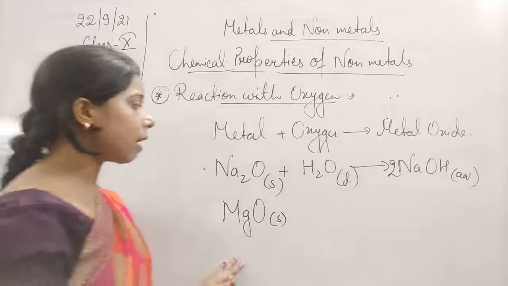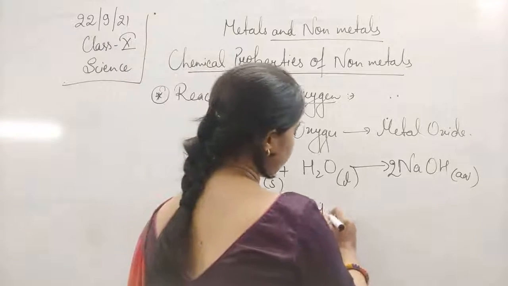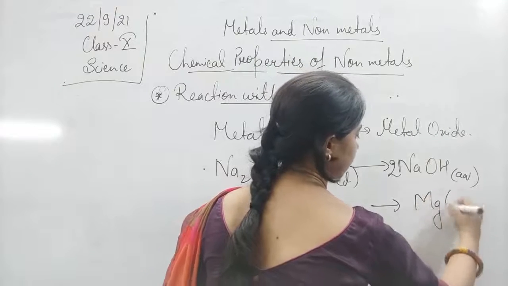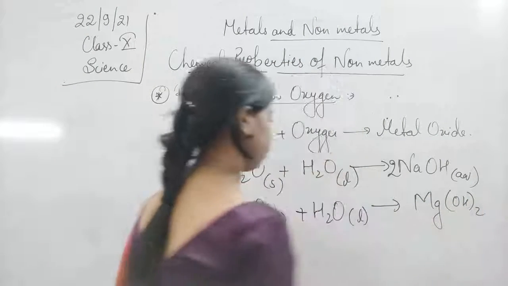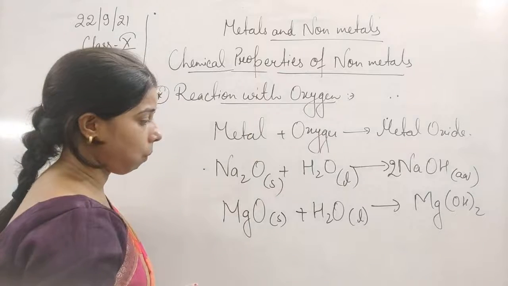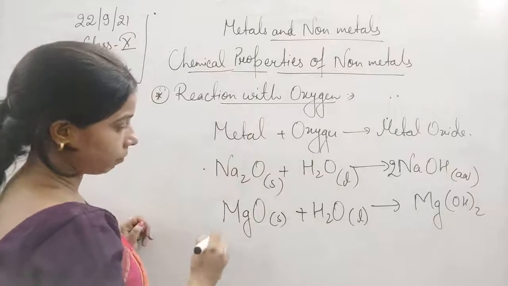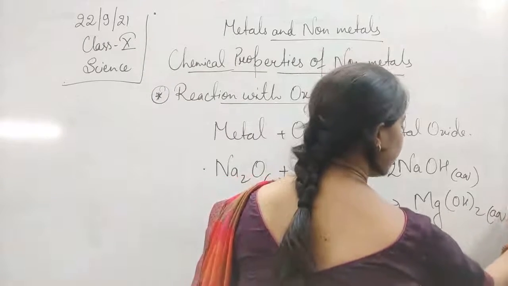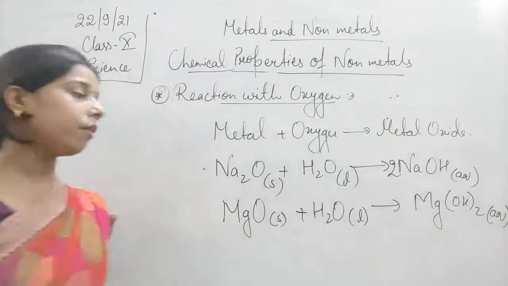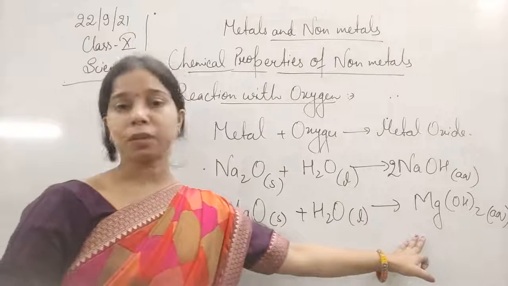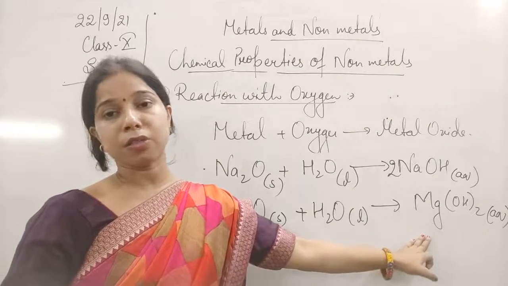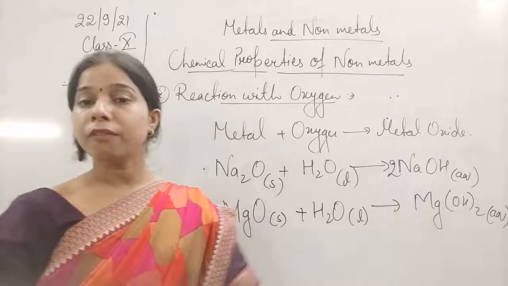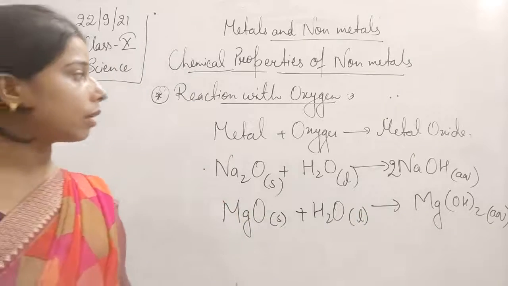When we make this magnesium oxide react with water, magnesium hydroxide is formed. Again when we do the litmus test, the magnesium hydroxide turns the red litmus paper to blue, which proves that it is basic in nature.